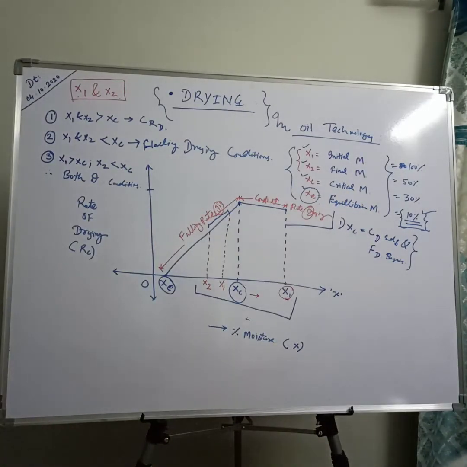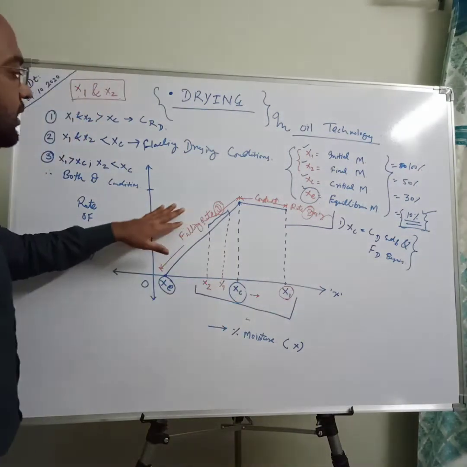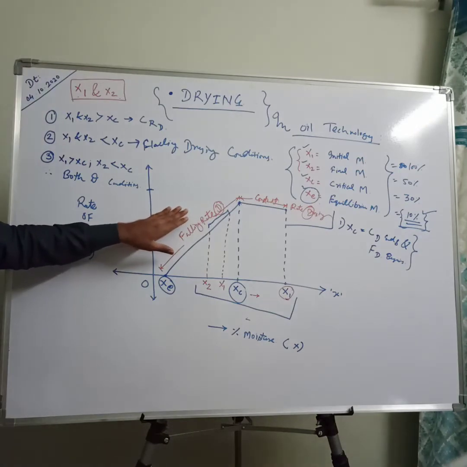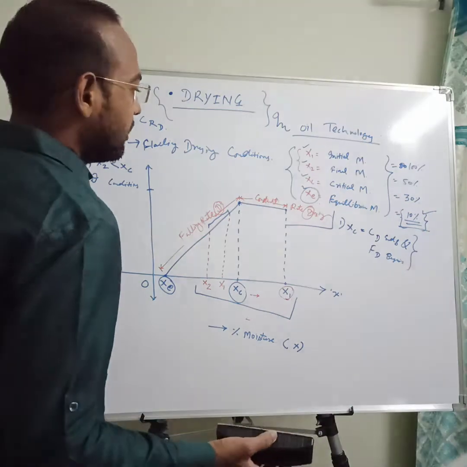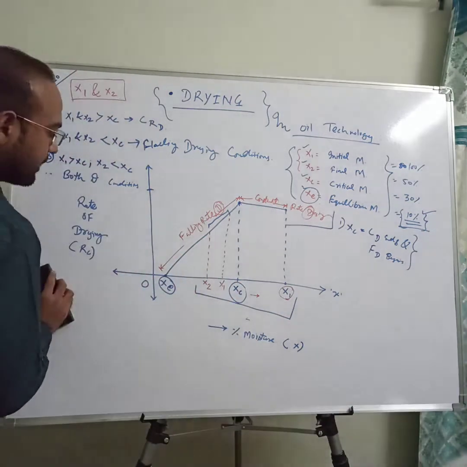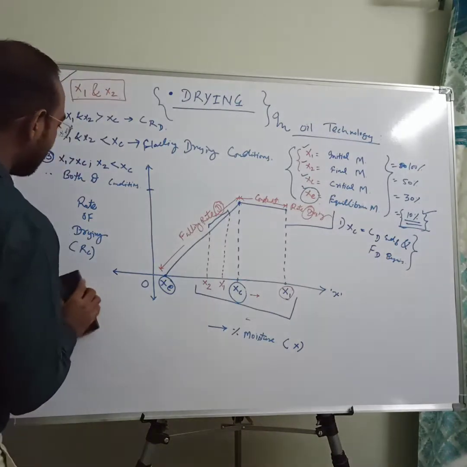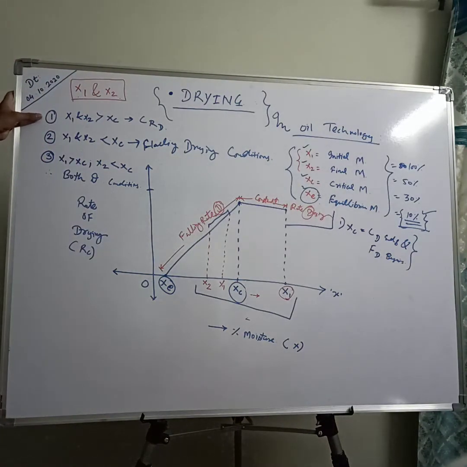First one is a constant drying condition, second one is a falling drying condition, and third one is both constant and falling drying conditions. It is always easier to understand from this graph, and it is always necessary to draw this rough graph during every numerical. Okay, now we will move on to the next topic. There are two or three different formulas according to three different conditions of your drying.